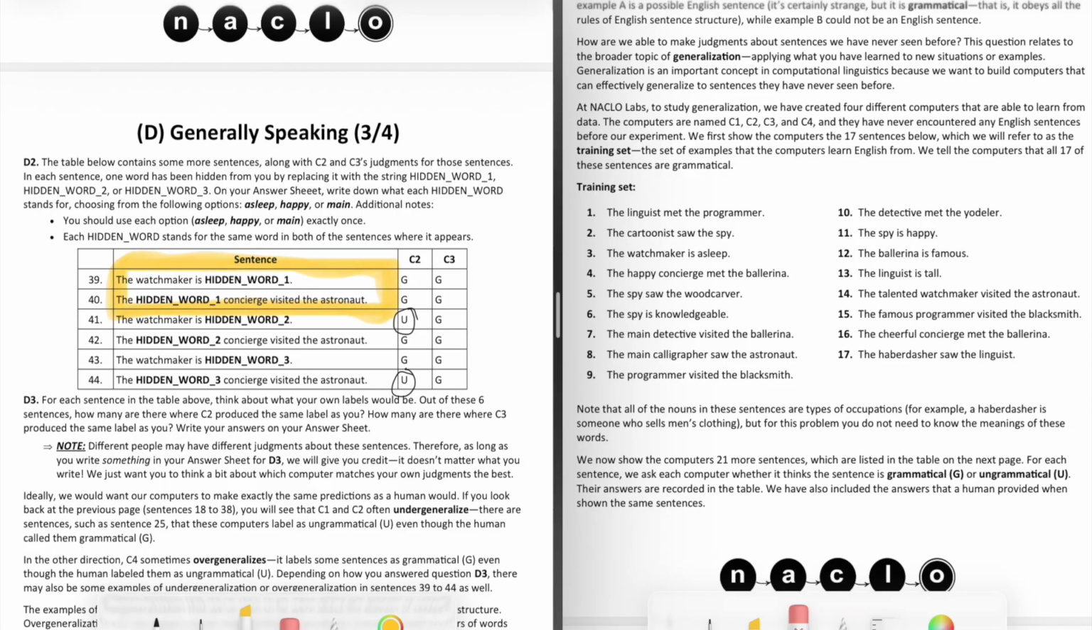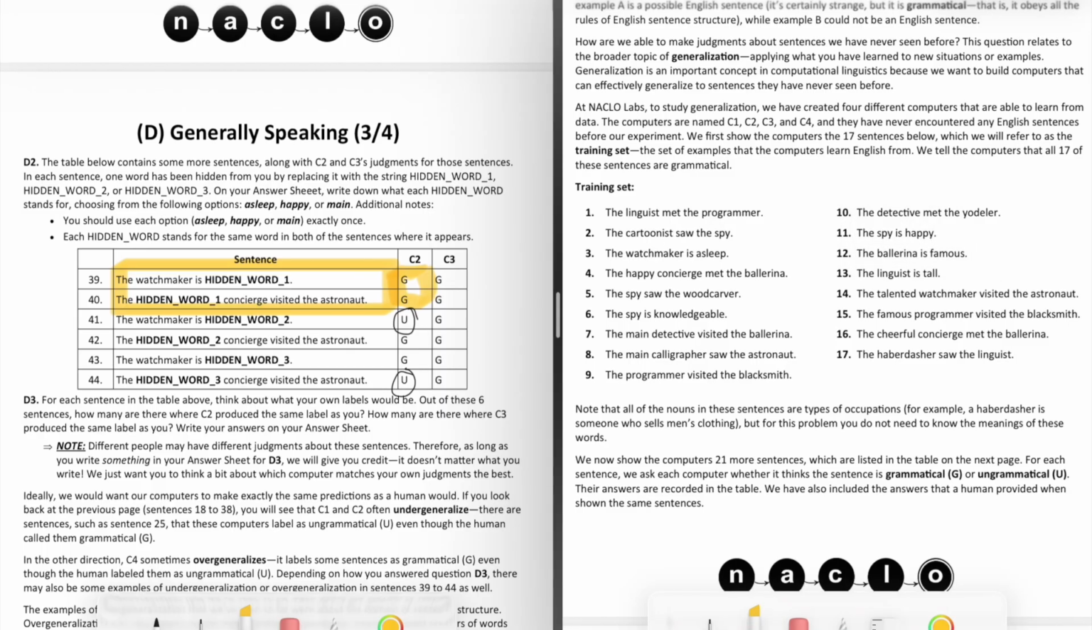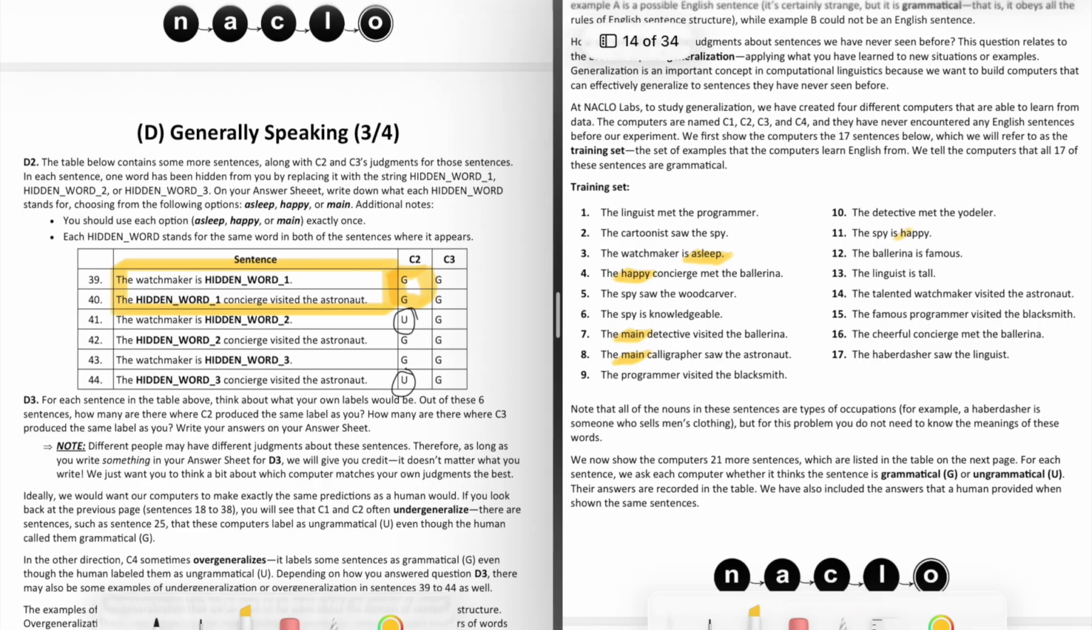The watchmaker is hidden word 1, and the hidden word 1 concierge visited the astronaut. Computer 2 labels both of these as grammatical. So we can go over here and try to figure out which adjective appears in both the first and second positions out of asleep, happy, and main. If we look at asleep, we have it in the second position. We have main in these first 2 positions, and then we have happy in the first and last position. So happy is the only one that appears in both the first and last position, which means that hidden word 1 has to be happy because C2 is going to label those both as grammatical.